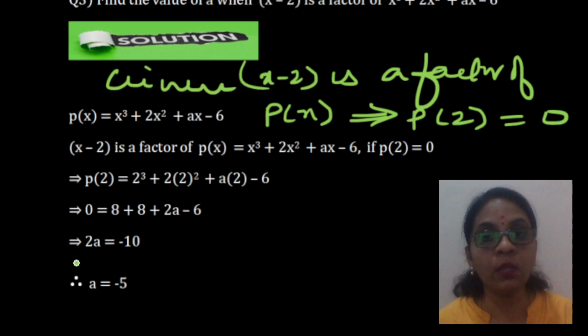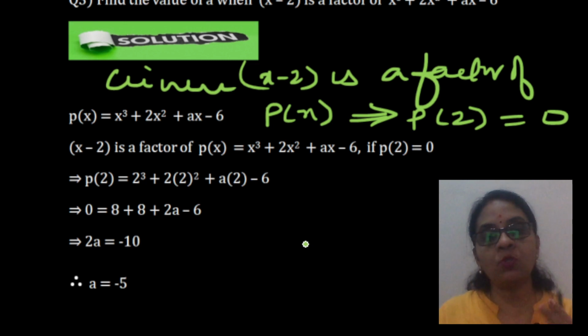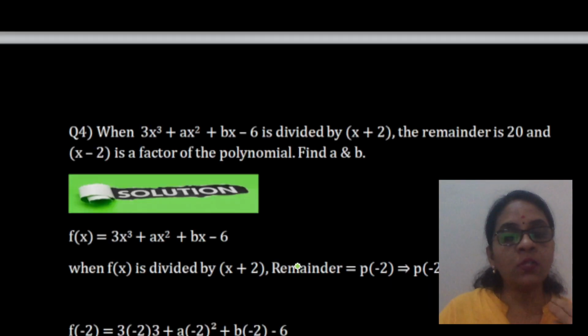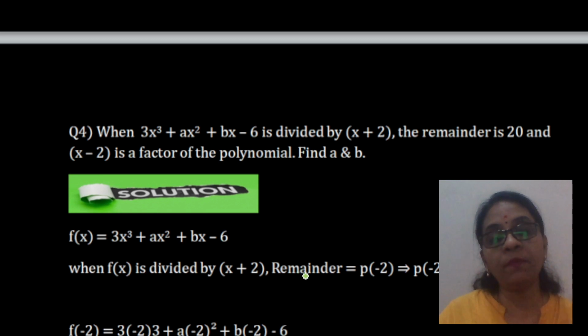When it is a factor, you will write one statement. When it is given as a remainder, you will write one statement. Keeping only these 2 points in mind, and simple equation solving. So, let us see this question. When 3x cube plus ax square plus bx minus 6 is divided by x plus 2, the remainder is 20 and x minus 2 is a factor of the polynomial.